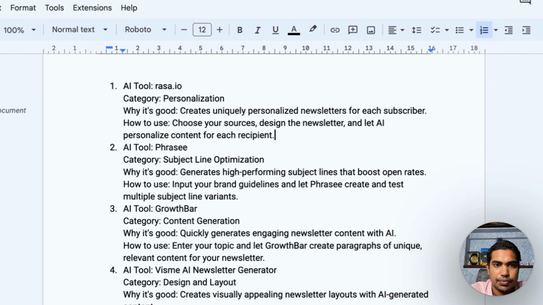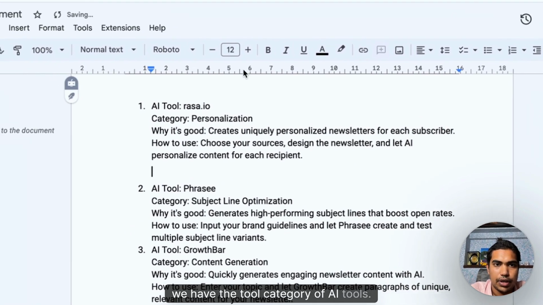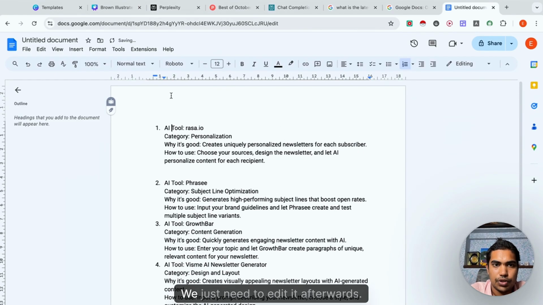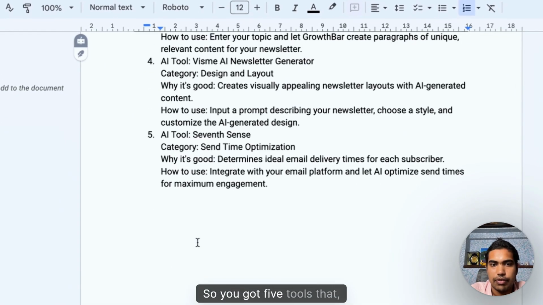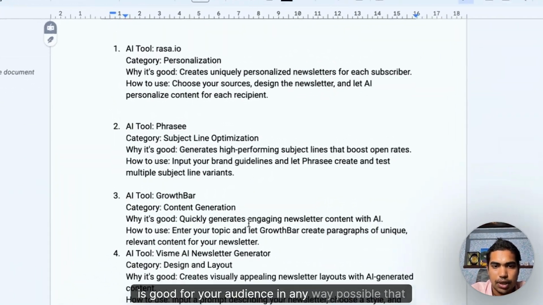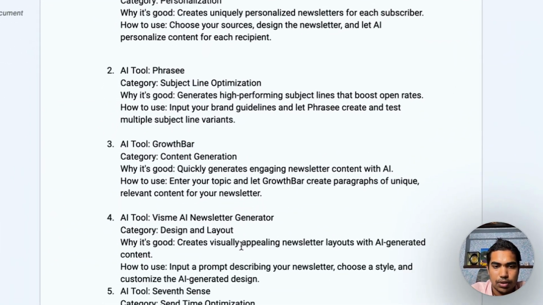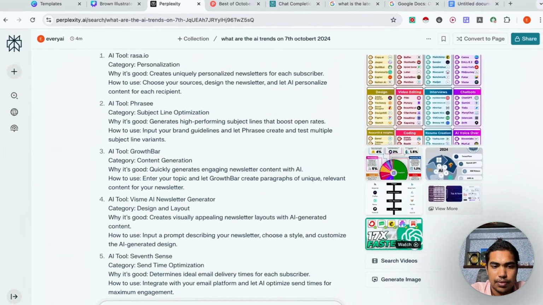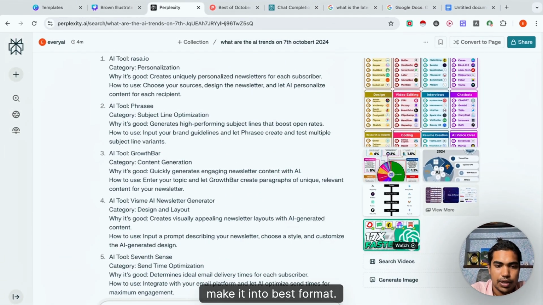So yeah, we have the tool category of AI tools, right? We just need to iterate it afterwards. So you got 5 tools that is good for your audience in any way possible that you want. We can also ask it to make it into best format.